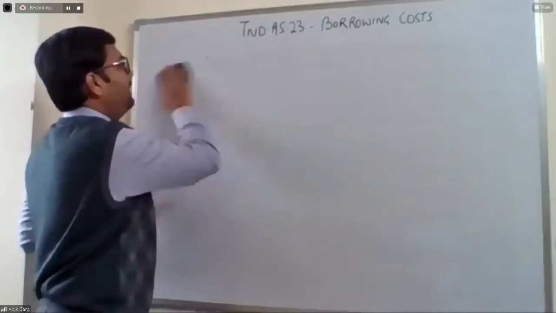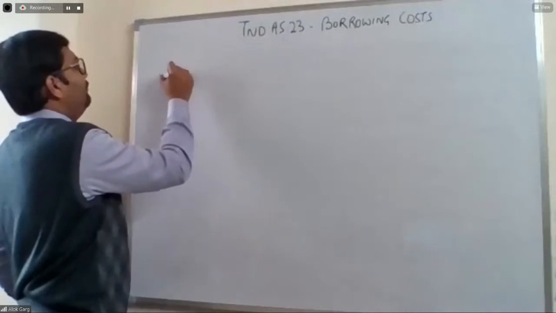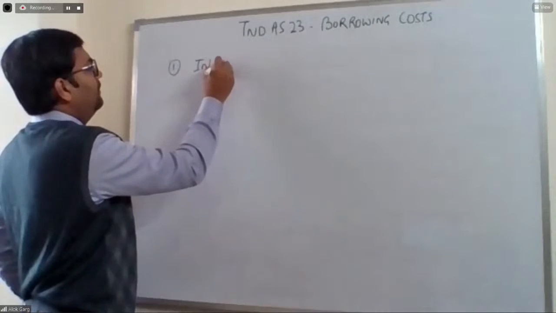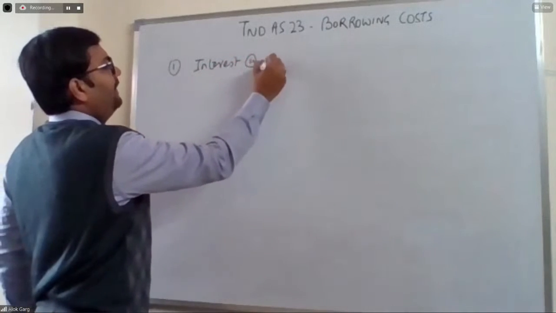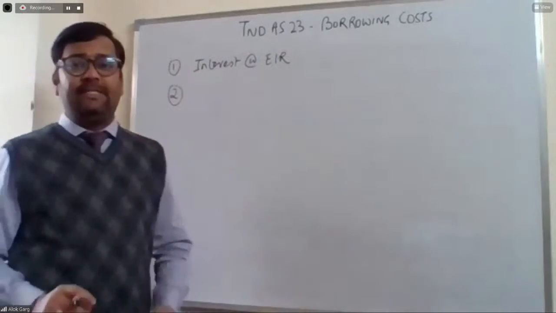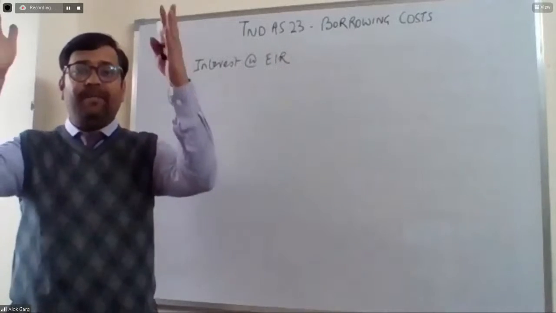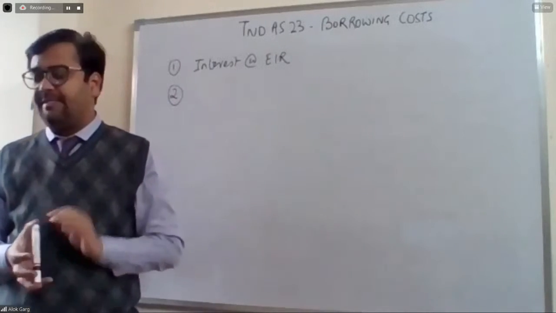Interest on the basis of effective interest rate. So first part, interest at the rate of effective interest rate. Second, for example, the company is constructing a building. Okay, the company is constructing a factory or a building, let's say.